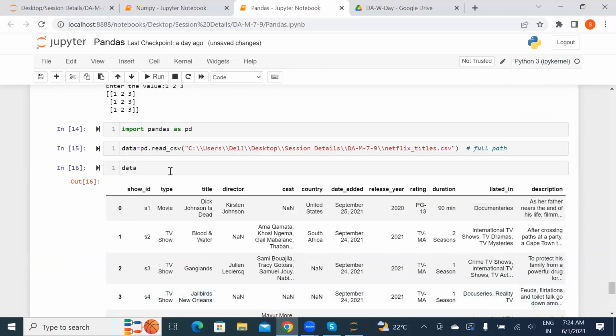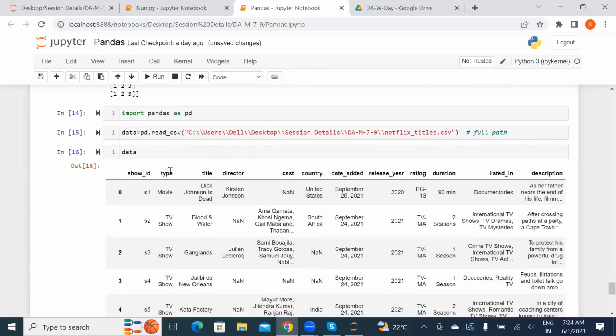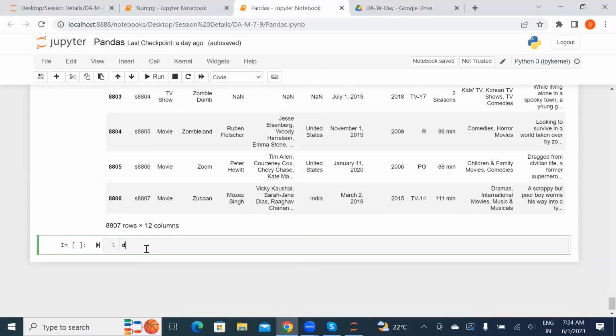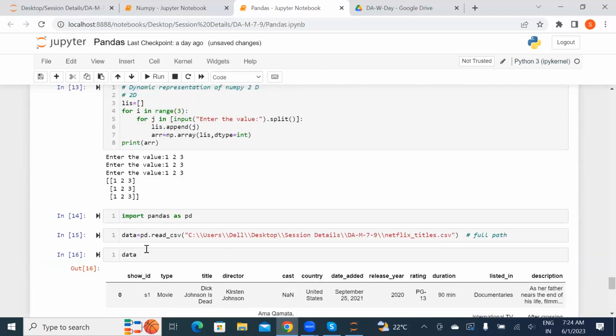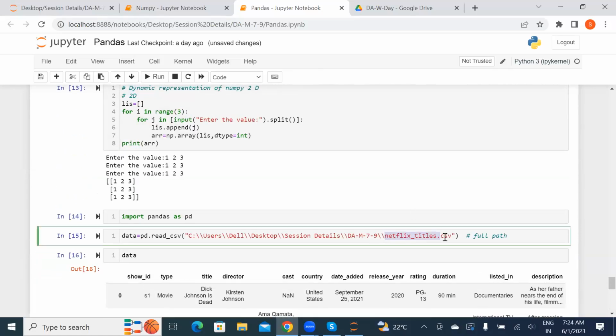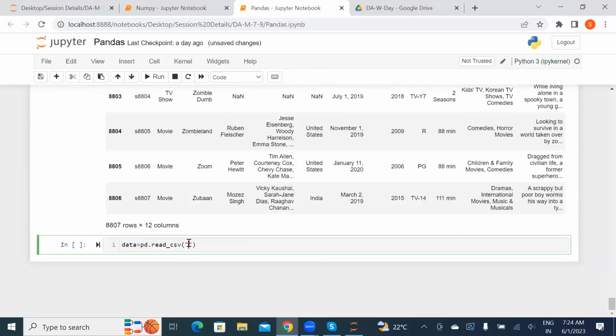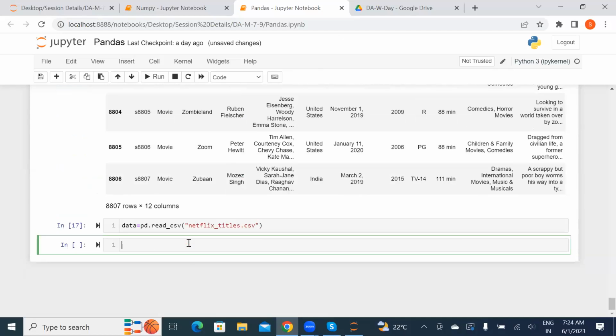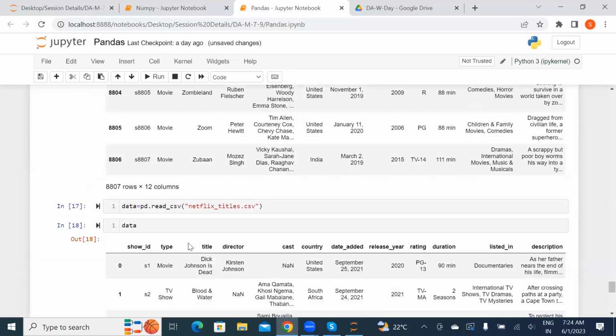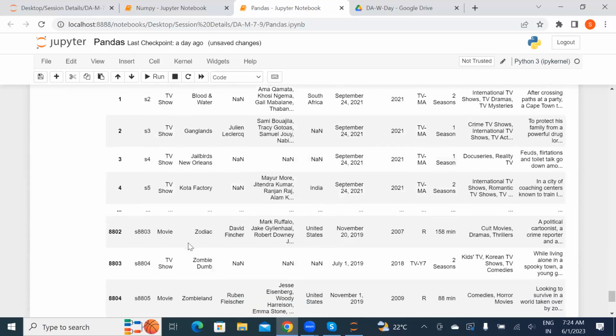Now, when we just read it, this is one way to read it. Another way, I'm just keeping it as data, pd dot read_csv, and directly we go ahead with the name of the file. That is my data set, netflix.csv. With the help of this, we are just reading the CSV file, nothing else. Whenever we want to read a CSV file, that is when we use this type of feature.